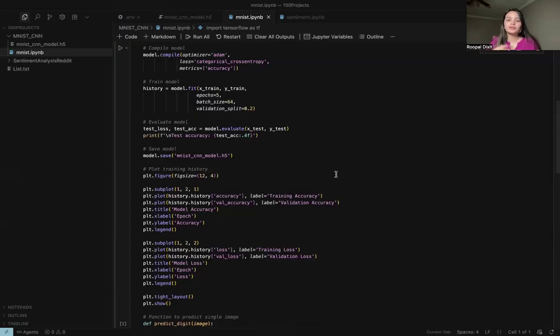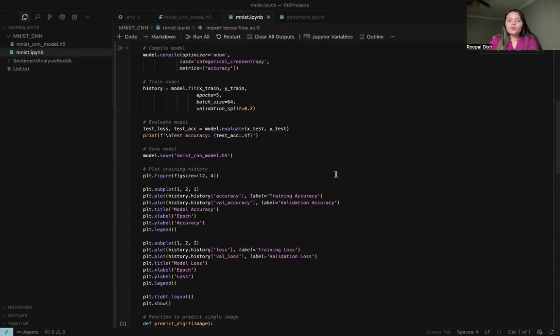We train for 5 epochs, passes through the data, with a batch size of 64, meaning we process 64 images at a time. From the 60,000 images, 64 go through and the model trains and learns, then the next 64, and then the next 64, and this is how all the training is done.